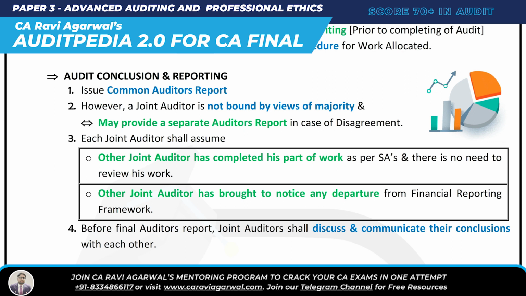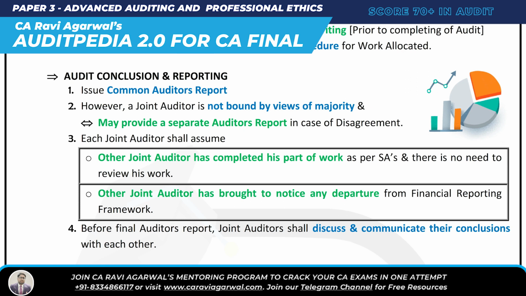So audit conclusion and reporting we are studying here. Issue a common auditor's report, and however, a joint auditor is not bound by the view of the majority. You may provide a separate audit report in case of disagreement. Whenever there is a disagreement, you don't have to follow the views of the majority.